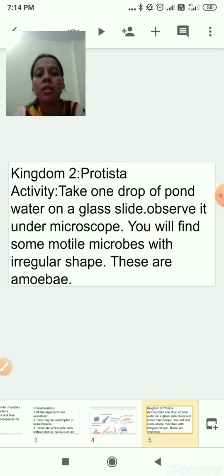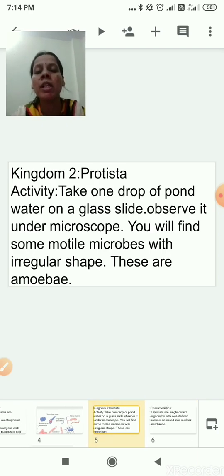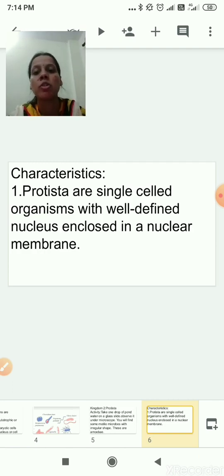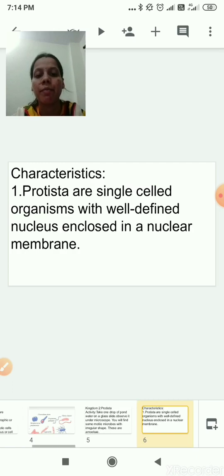Now we'll see the characteristics of kingdom 2 Protista. First characteristic, Protista are single-celled organisms with well-defined nucleus enclosed in a nuclear membrane. They have nucleus inside it. Why? Because they come under eukaryotic cells. So eukaryotic cells, they have nucleus in it. So this is the first characteristic. Protista are single-celled organisms with well-defined nucleus enclosed in a nuclear membrane.